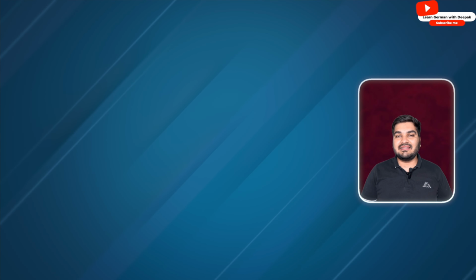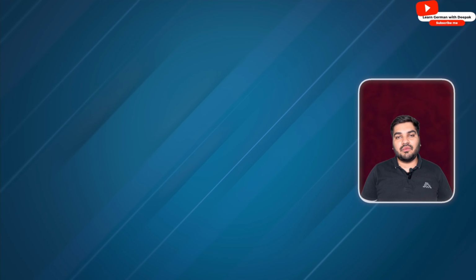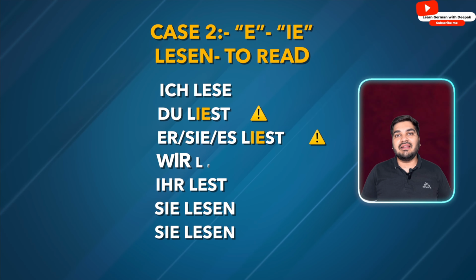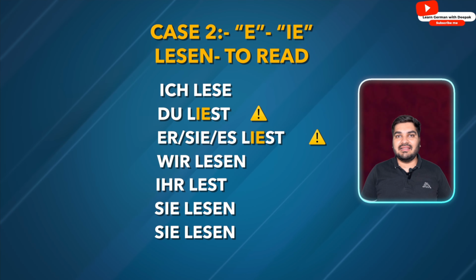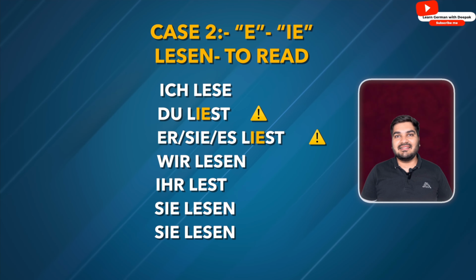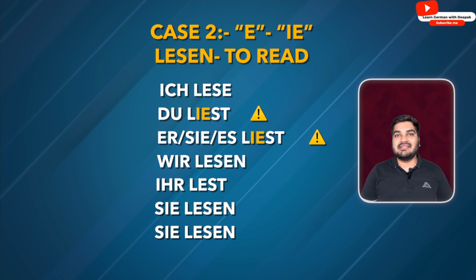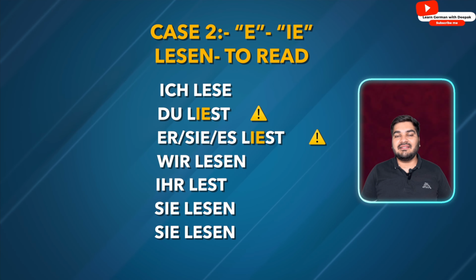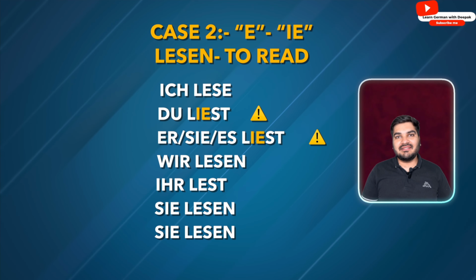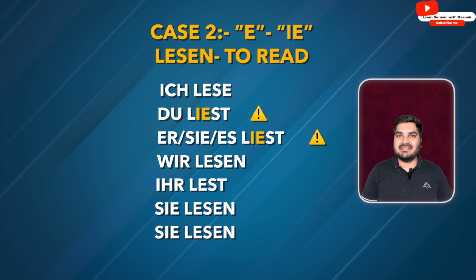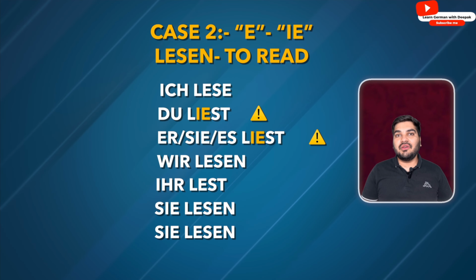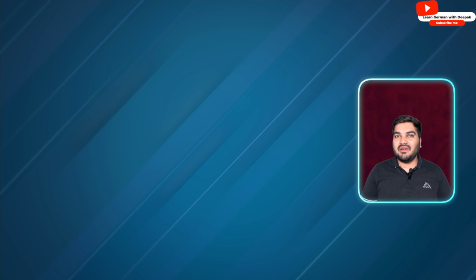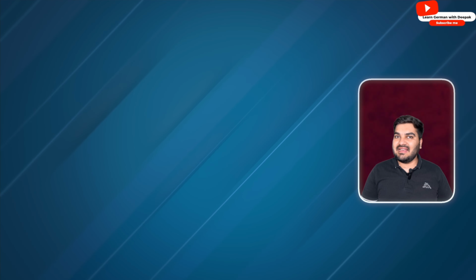Now let's do the next case, which is when e becomes ie. For example, lesen. Ich lese, du liest, er liest, sie liest, es liest, wir lesen, ihr lest, sie lesen. Again, we are just changing the root of the verb when we conjugate the verb with du or er, sie, es.